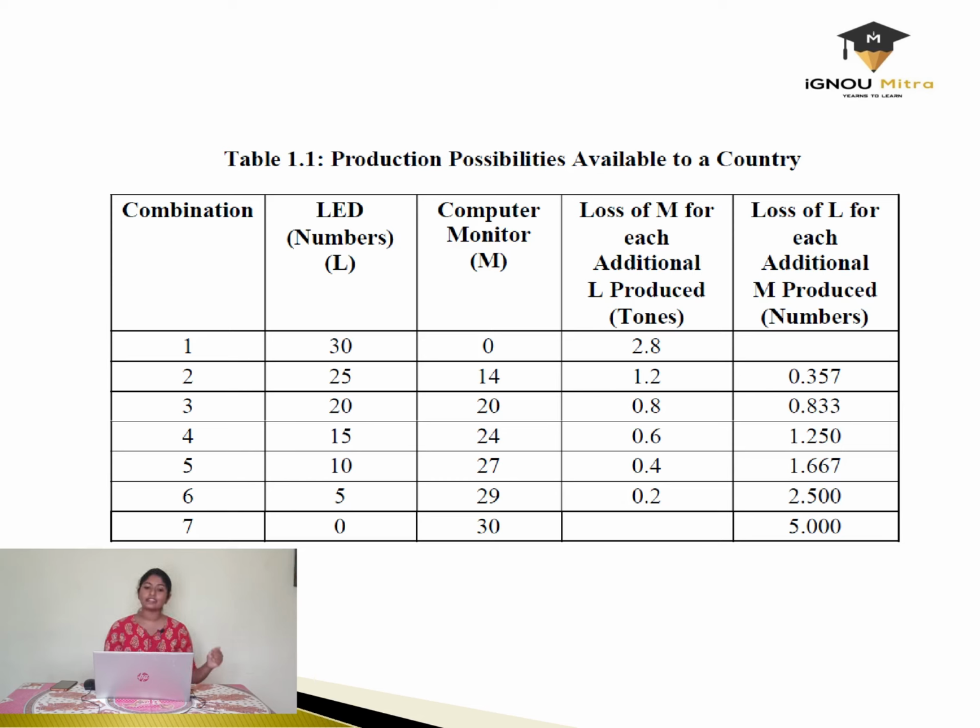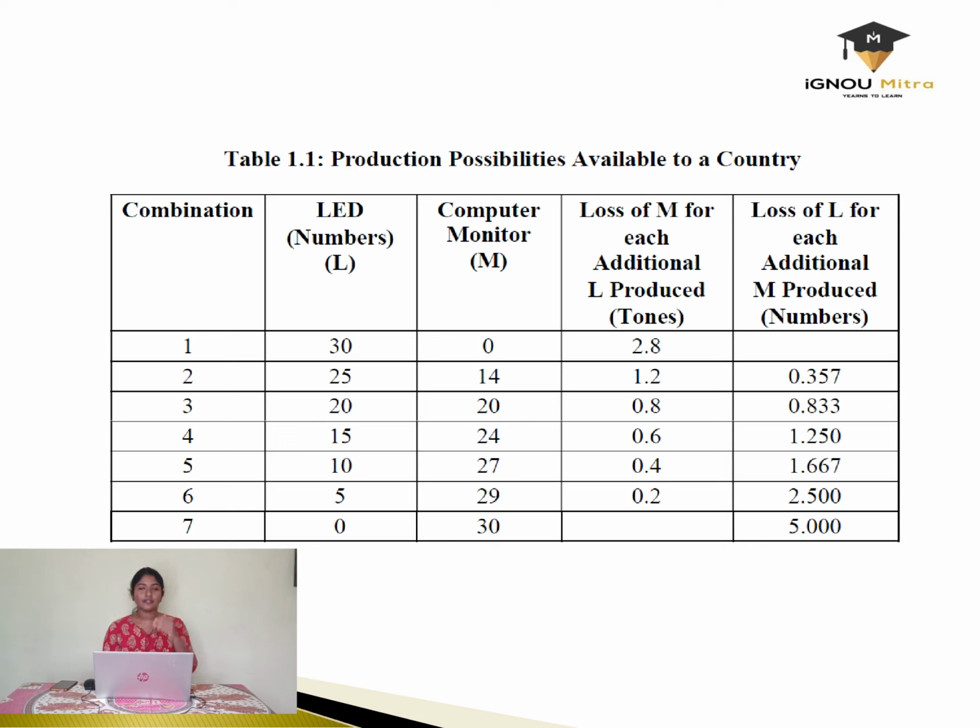Again, coming to the third combination, there is a reduction of LED from 25 to 20, and obviously there is an increase of computer monitors from 14 to 20. That is, when one unit of a good decreases, the other unit increases. That is the possible trade-off that exists. We have to compute the loss of M for each additional L produced and loss of L for each additional M produced. Computing this in the table will give us all these 7 combinations.